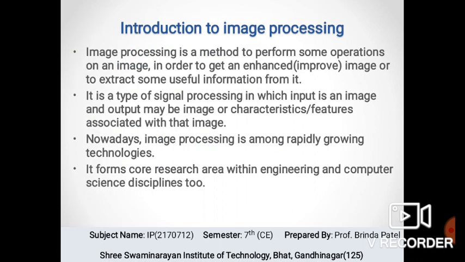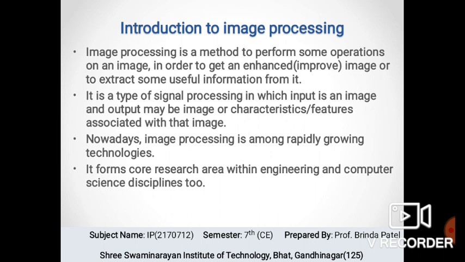So let's start with the introduction of image processing. Image processing is a method to perform some operations on an image in order to get an enhanced image or to extract some useful information from it, like image pixel size and image resolution, etc. So we can say that image processing is any form of processing for which the input is an image or a series of images or videos such as photographs or frames of videos.